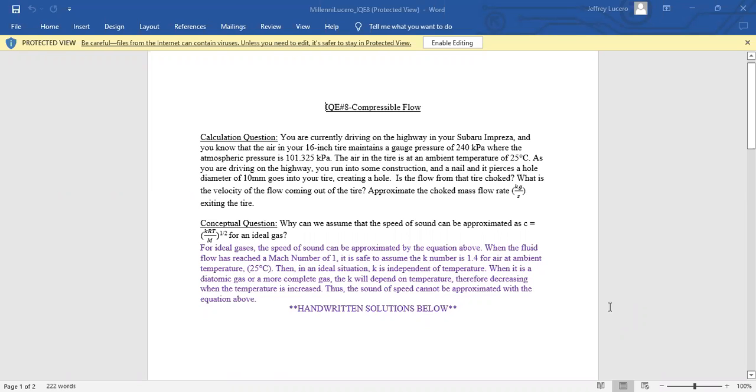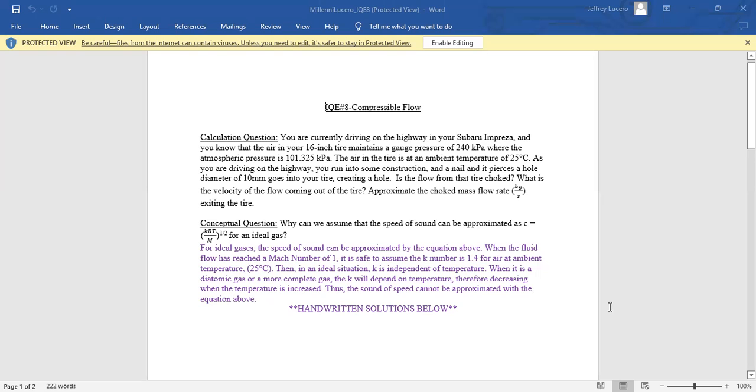Why can we assume that the speed of sound can be approximated as c equals (kRT/M)^(1/2) for an ideal gas? For ideal gases, the speed of sound can be approximated by the equation above when the fluid flow has reached a Mach number of 1.